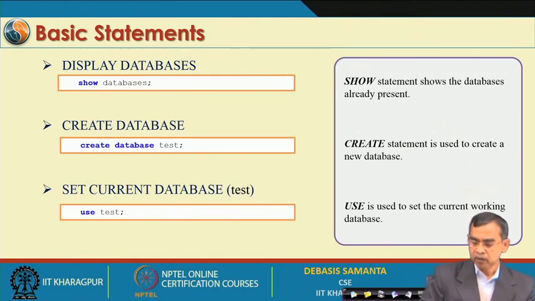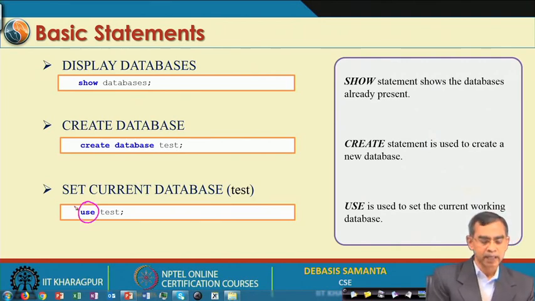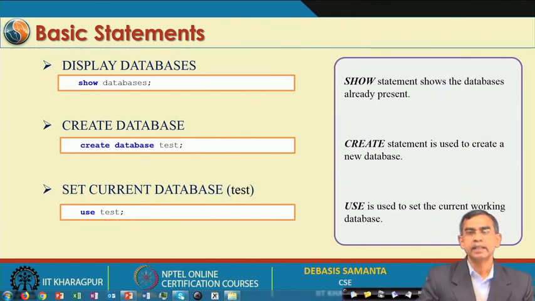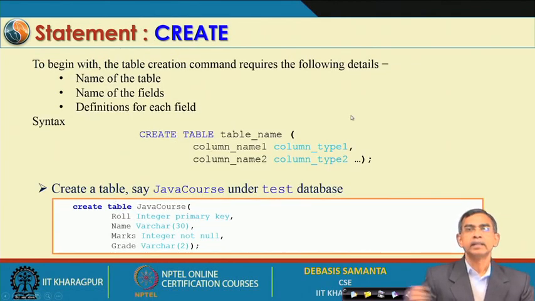For this the command is the use command. So, use and then give the name of the database, that means this database is now active for your work. So, these are the three commands at the very beginning. If you want to create a database of your own which is new, you can just do it, and then finally activate it by using the use command. And then there are many other commands which are useful.